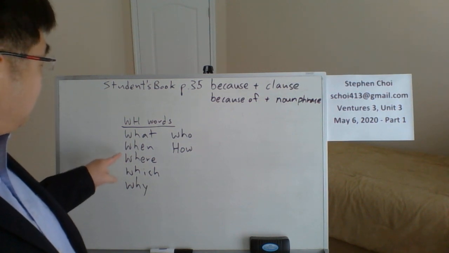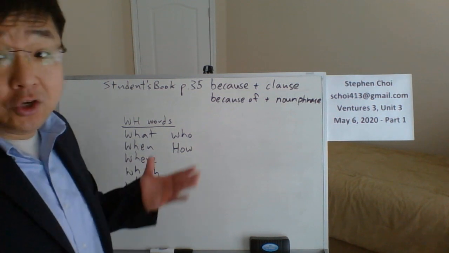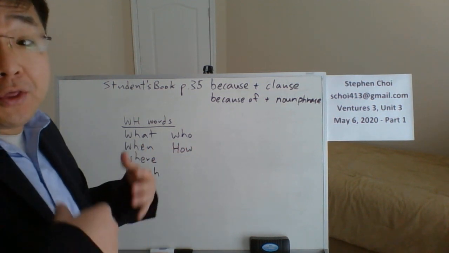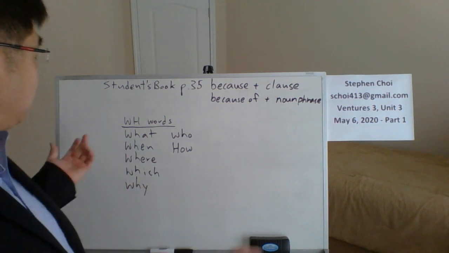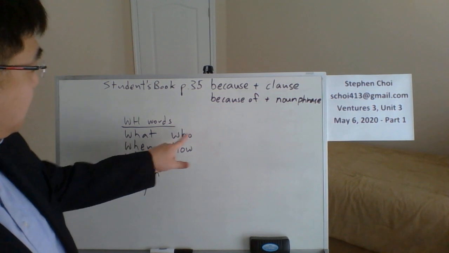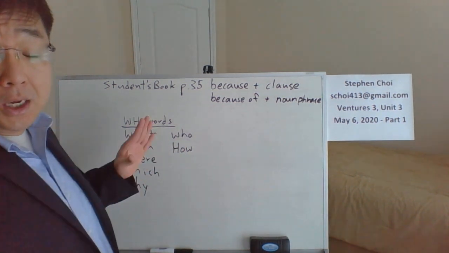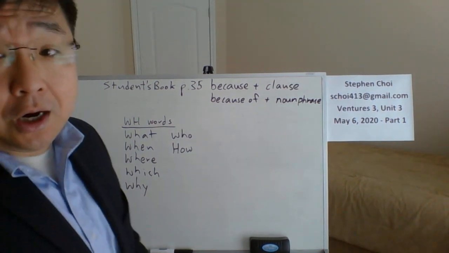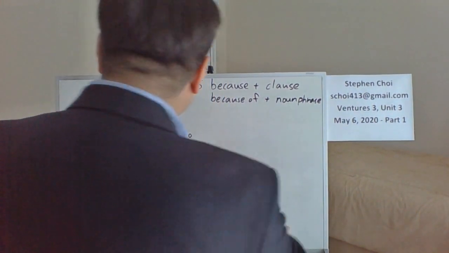So it's what, when, where, which, why, who, how, and you might even add whom, like with whom did you go eat dinner last night? Something like that, okay? So WH, WH, WH, WH. These are the common words that we use to start information questions. All right, so let's go to today's lesson.